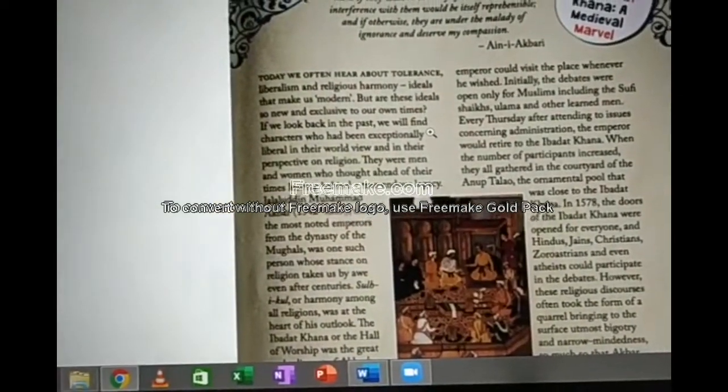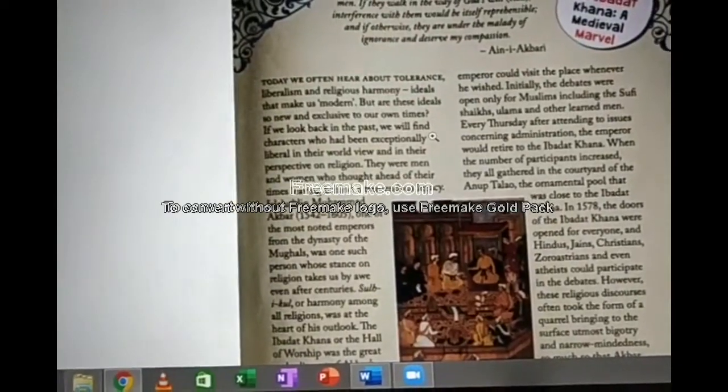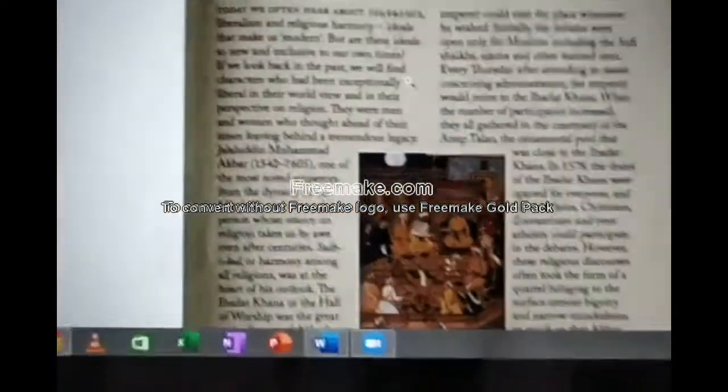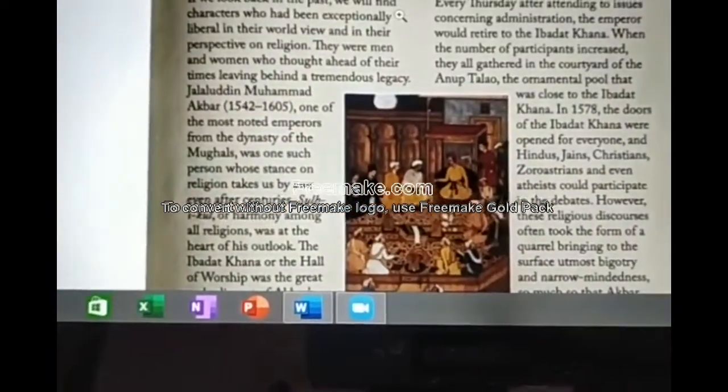The Ibadat Khana, also known as the Hall of Worship. See, this is the Ibadat Khana. It is a place where people go and worship.